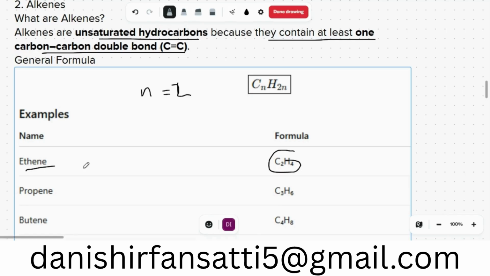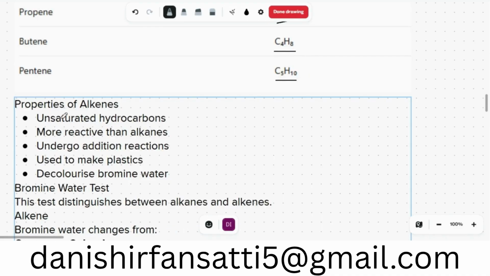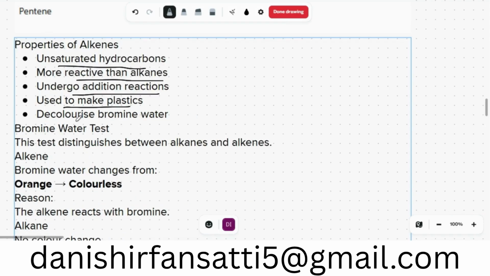Alkanes end in -ane, and here alkenes end in -ene. What is propene? You put 3 here, so C3H6. Butene is C4H8. That is simple. The number of hydrogen atoms in an alkene is double the number of carbon atoms. Properties of alkenes: unsaturated hydrocarbons, more reactive than alkanes, undergo addition reaction, used to make plastic, and decolorize bromine water. The test distinguishes between alkanes and alkenes.